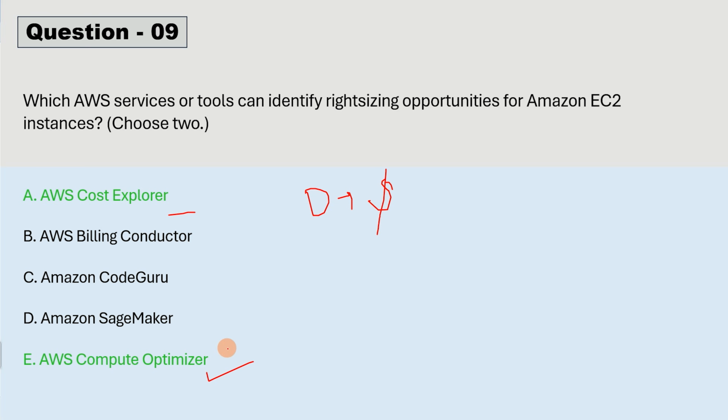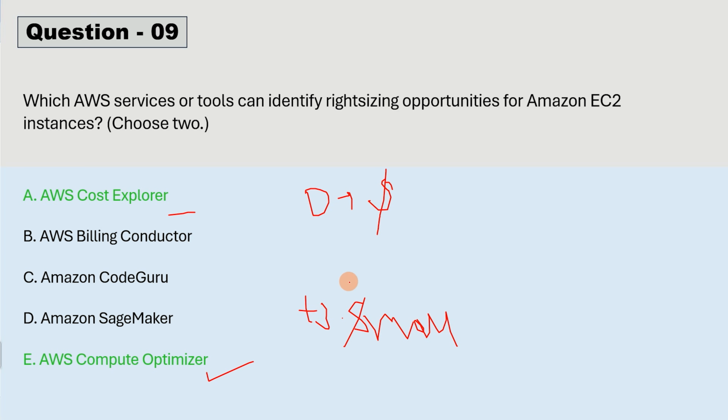So suppose you have deployed a EC2 instance and you have already enabled Compute Optimizer itself. It will give you direct suggestions. Suppose you are using as of now T3.small instance type. So it will directly tell you that this is not the correct one for you. You may use T2.small or you may use T3.large. It is not like that it will just tell you that you should reduce the size.